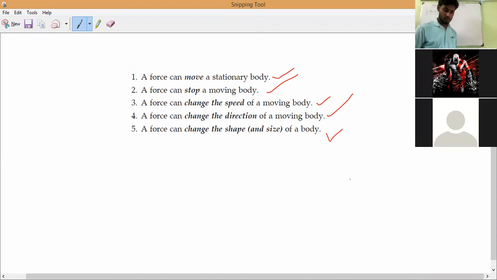Tamil Selvan? Yes or no? Last point, sir. Okay, okay.